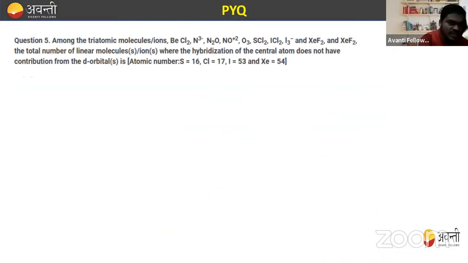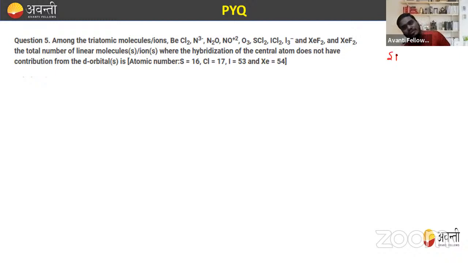Now, the fifth question is also very, very important. Among the triatomic molecules/ions BeCl2, N3 negative, N2O, NO2 plus, O3, SCl2, ICl2 negative, I3 negative, XeF2, the total number of linear molecules/ions where the hybridization of the central atom does not have a contribution from the d orbital. So you only have to identify the linear ones.